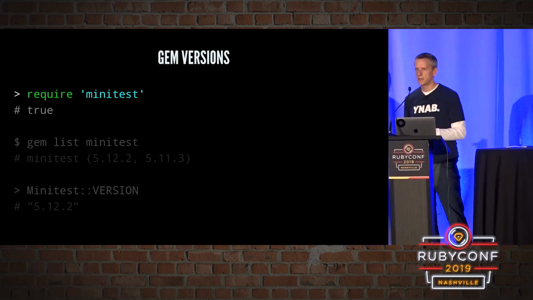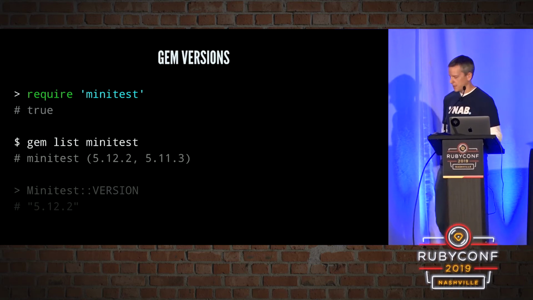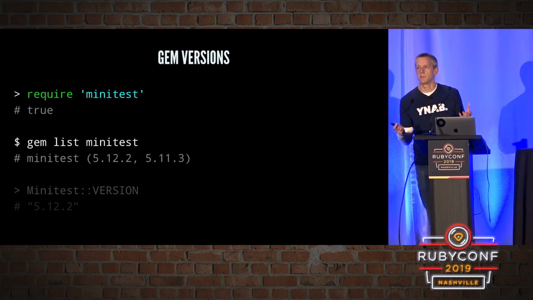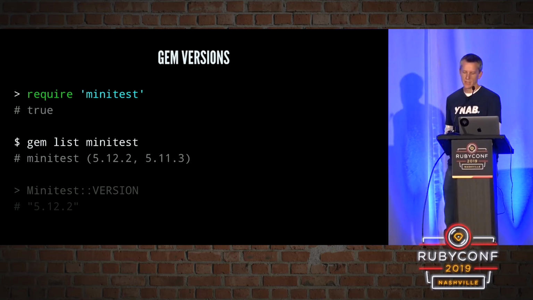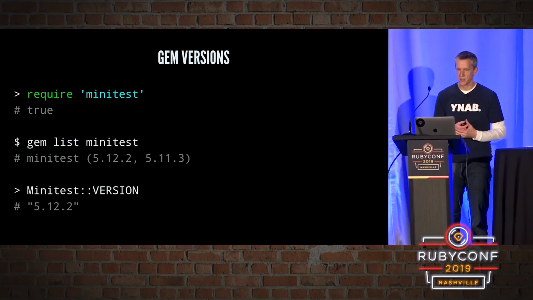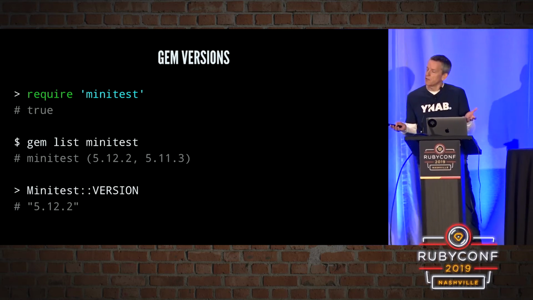So when we required MiniTest, it worked great. But if we look at the versions of MiniTest that I have installed on my system, I actually have two different versions of MiniTest. So which version actually got required? In this case, it's the most recent version. RubyGems is always going to require the most recent version. And if this is just a little script I wrote for myself, that's probably fine.